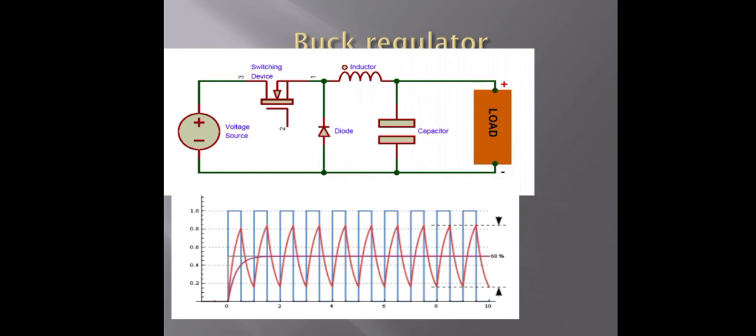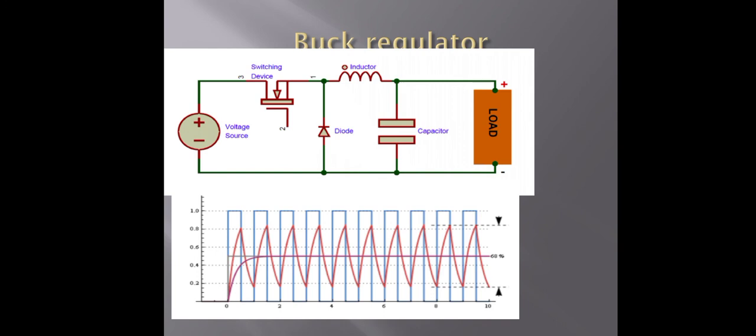In practice, the switch has a finite nonlinear resistance, but its effect is generally negligible in most applications. It depends on the switching frequency, filter inductance, capacitance and the inductor current, and the inductor current could be discontinuous in some cases. The voltage and current waveforms of the buck regulator are shown here.